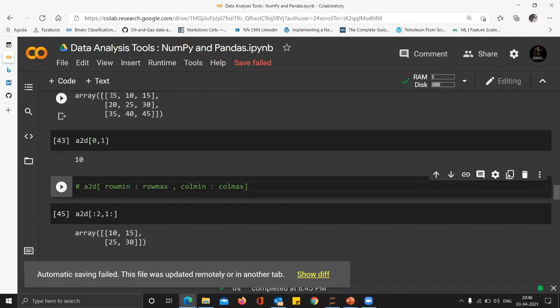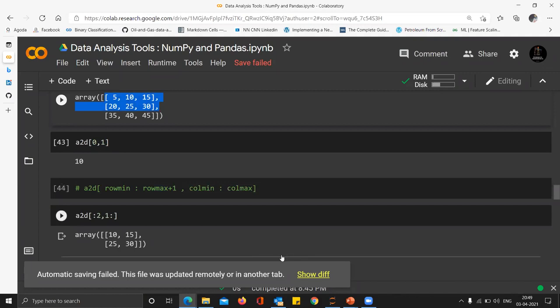Suppose I want to slice out the first two rows in my array. I want to print the selected section of this array. What I have to provide is 0 to 2, so that 2 will not be included. It will just take the 0th row and the first row and ignore the second row. So the right extreme always has to be one more than what's required, because the right extreme is the one which is not included.